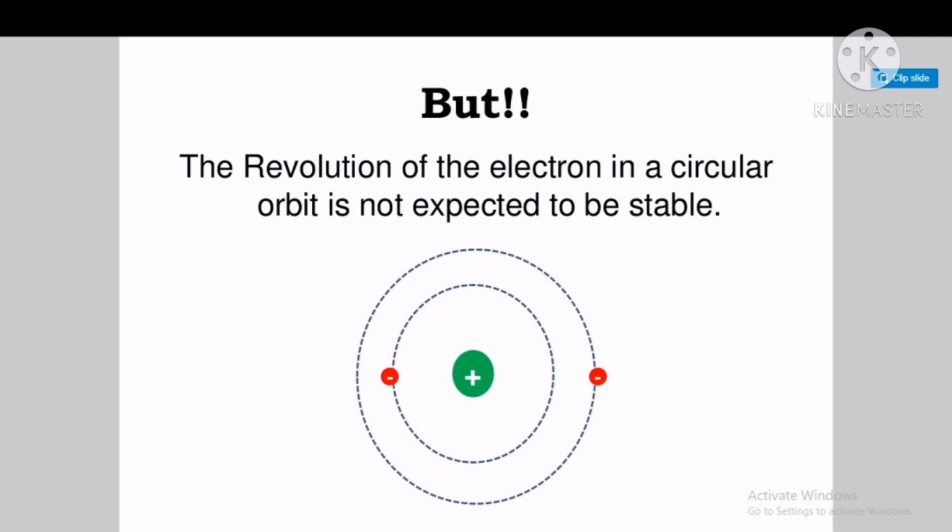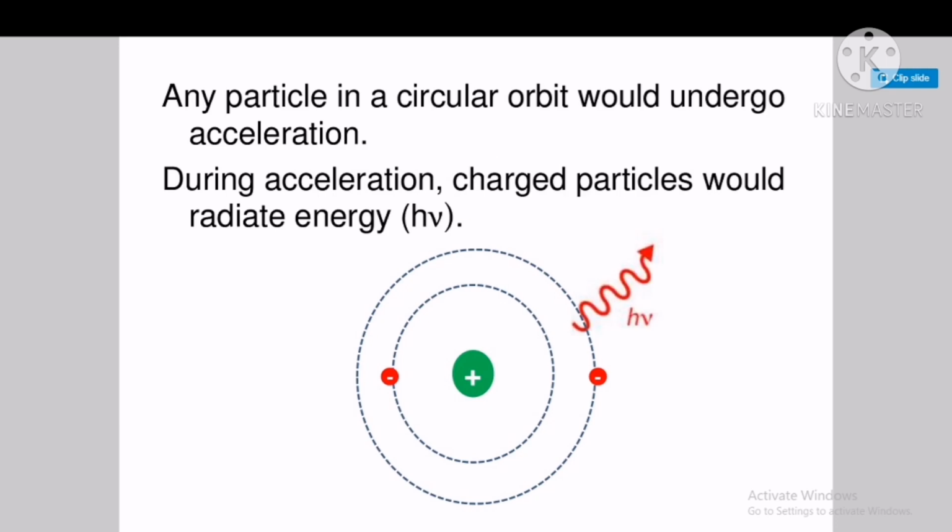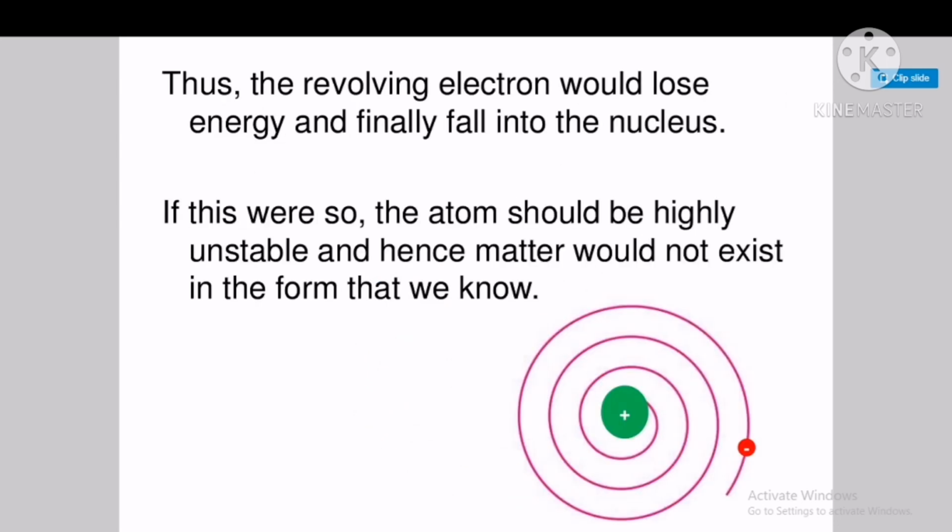The revolution of electron in a circular orbit is not expected to be stable. Any particle in a circular orbit will undergo acceleration. During acceleration, a charged particle will radiate the energy in the form of photons. Thus, the revolving electron will lose the energy and finally fall into the nucleus. If this were so, the atom should be highly unstable and hence matter will not exist in the form that we know. This is the first drawback as we discussed in the previous lecture.